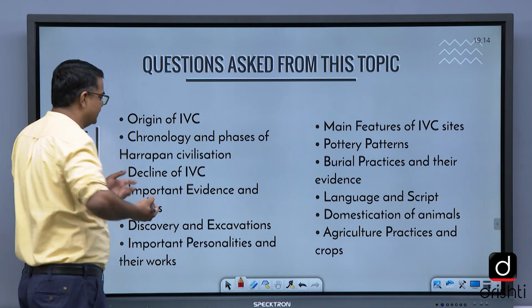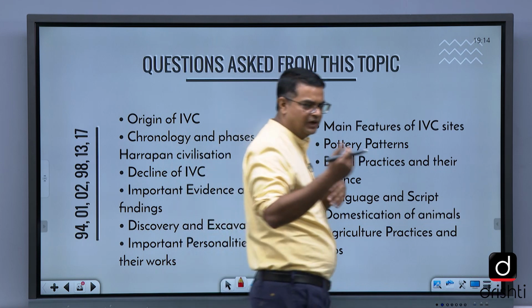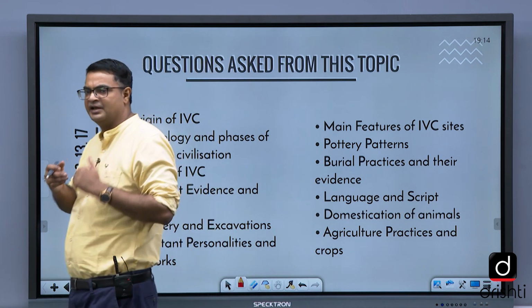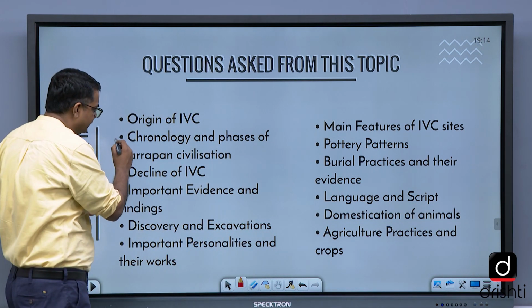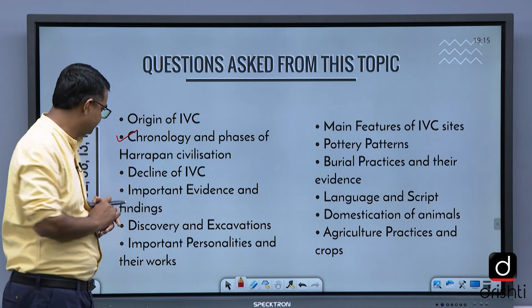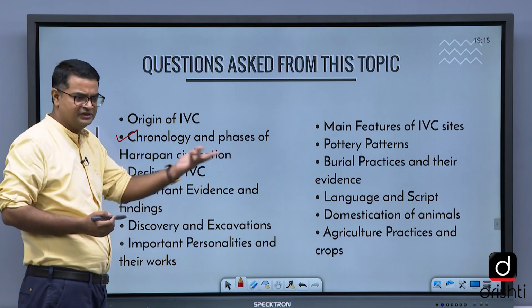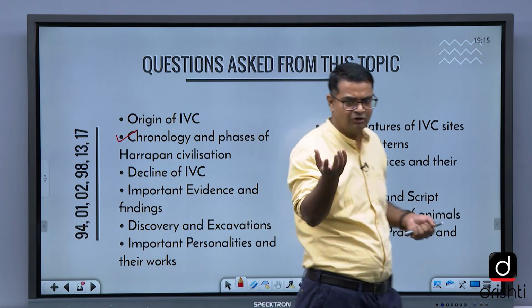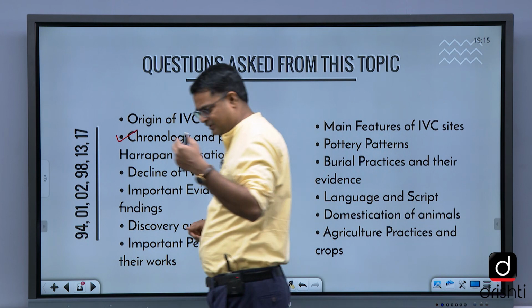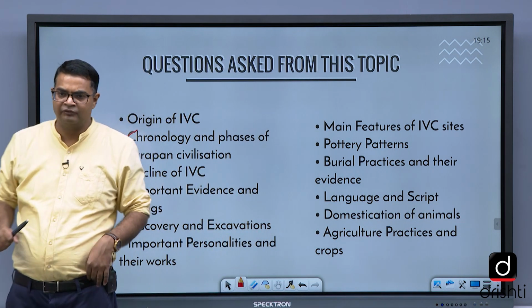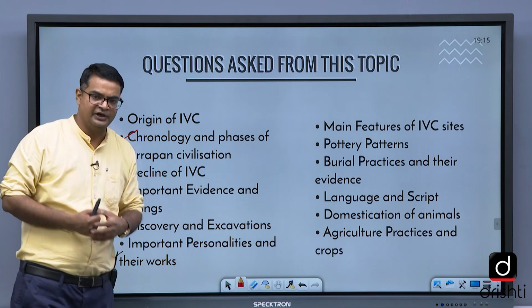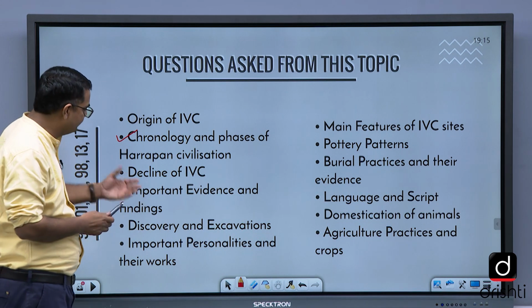Then chronology and phases of the Harappan civilization: the early Harappan, the proto Harappan, the mature Harappan phase, the late Harappan phase, the declining phase. We study all that in the chronology, where we study the features of these ages. Then the decline of the Indus Valley civilization. Different scholars gave different opinions: earthquake and geological changes, climatic changes, global warming, foreign invasion and Aryan invasion, all these theories for the decline of the Indus Valley civilization. Then important evidence and findings.